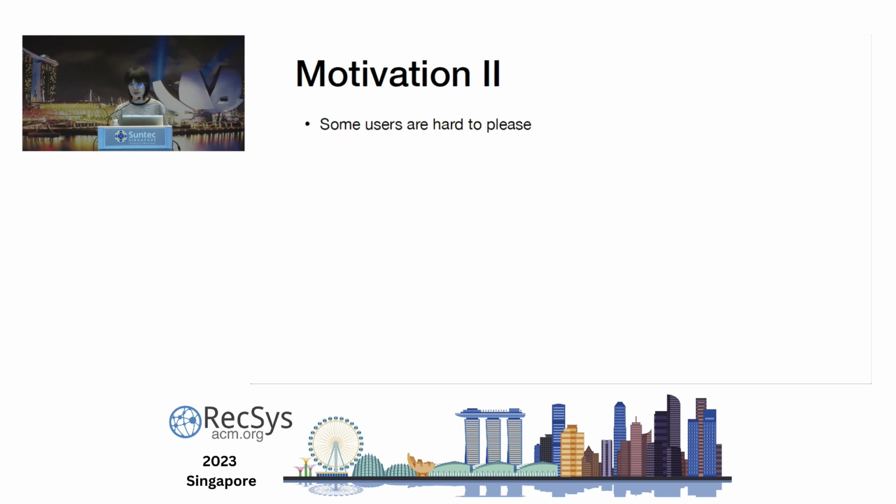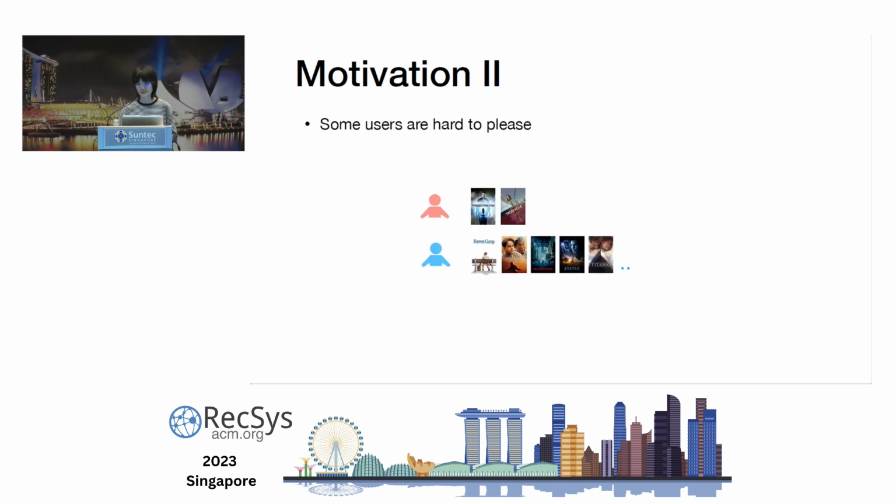And also in recommender systems, we know that some users are hard to please. For example, we can see this blue user who likes almost all the popular movies, while this red user has some special taste, only liking time travel or time loop movies. It's natural to think that recommending movies to the red user is more difficult than to the blue user.